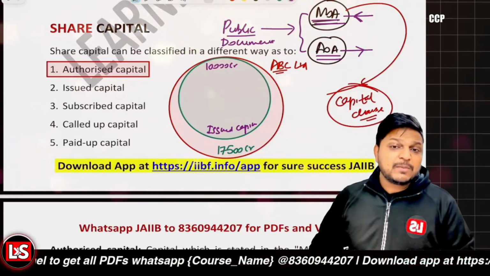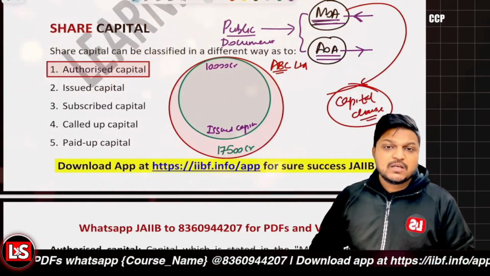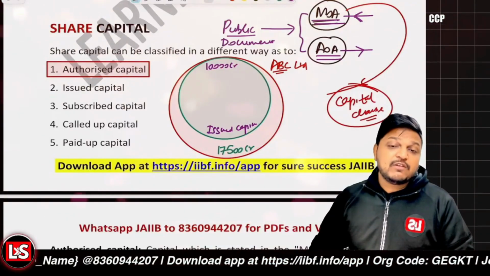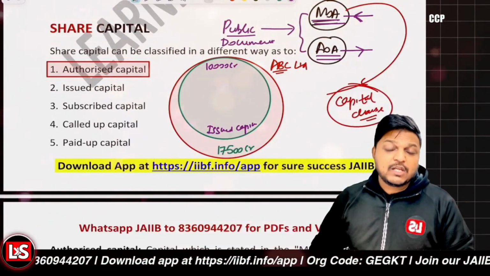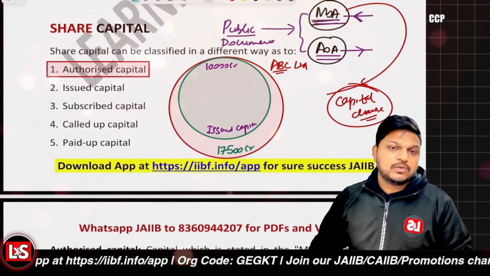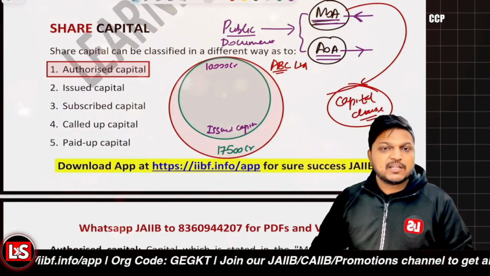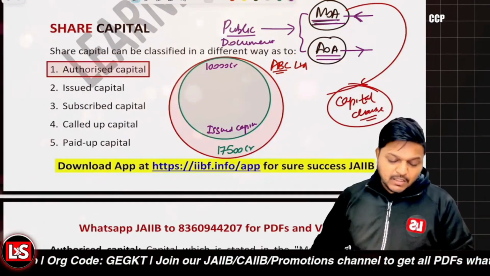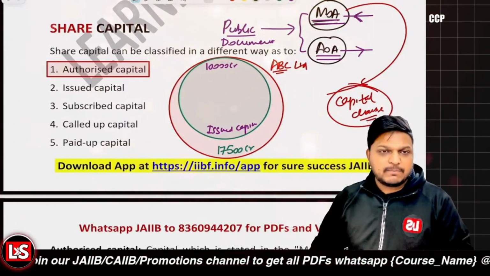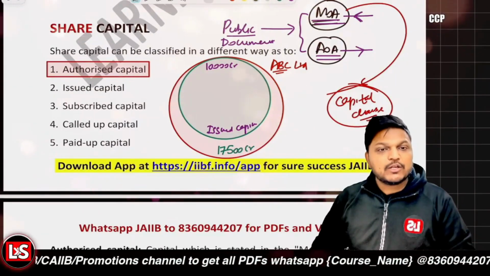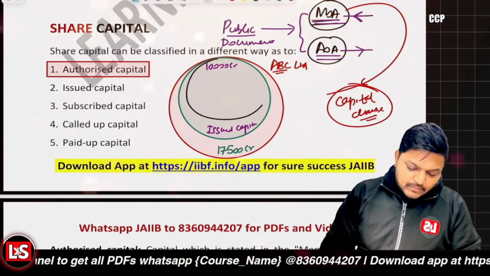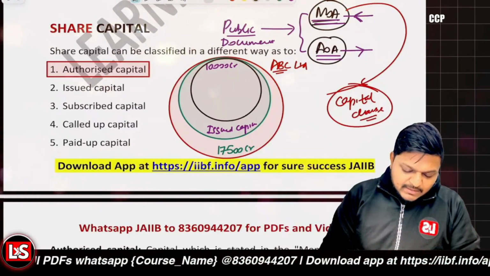Now for that particular purpose, the company is to issue a prospectus. The company will be issuing a prospectus, and the public will be subscribing to that particular capital, paying the application money, right? In today's era, it's basically through ASBA. But the people are to give the application for the same, so that the shares can be allotted to them. So they are going to subscribe the capital.